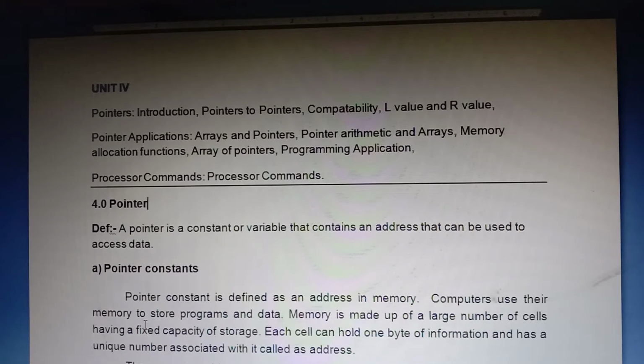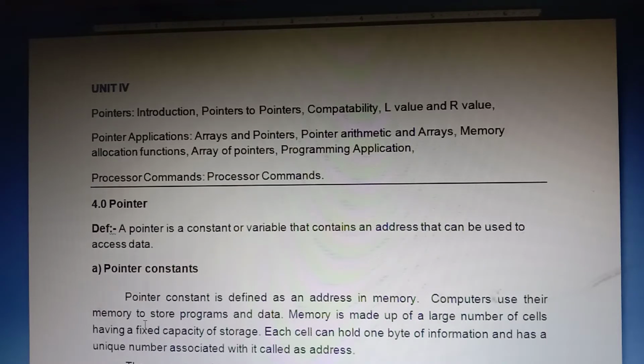Today we are discussing a very important topic in C language, that is pointers, very important. You are not efficient in C by writing only programs with arrays, structures, and functions. You are efficient in C when you are implementing a program with pointers. So today we are discussing pointers.